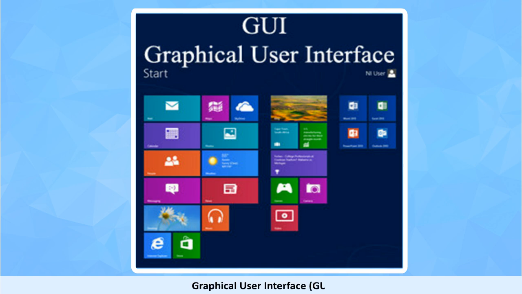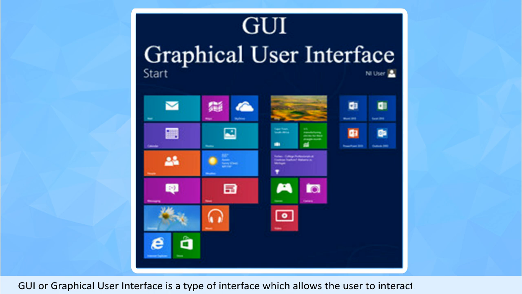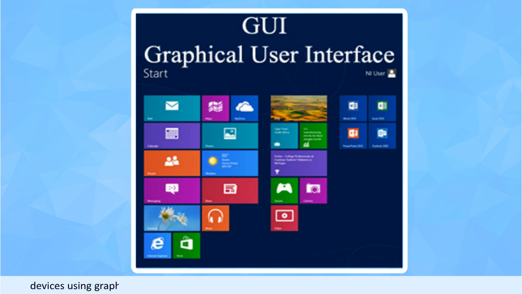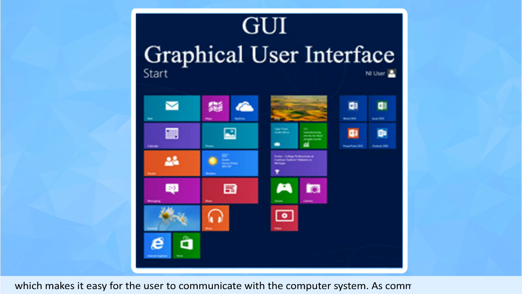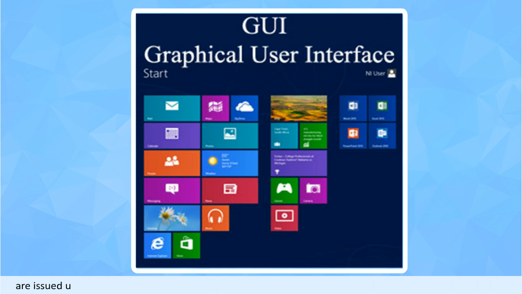Graphical User Interface, GUI. GUI, or Graphical User Interface, is a type of interface which allows the user to interact with computing devices using graphical objects like menus, icons, mouse pointer, etc. instead of a text-based interface, which makes it easy for the user to communicate with the computer system. As commands in this interface are issued using built-in menus or icons and mouse pointer, the main input device used to work in the environment is the mouse rather than the keyboard.